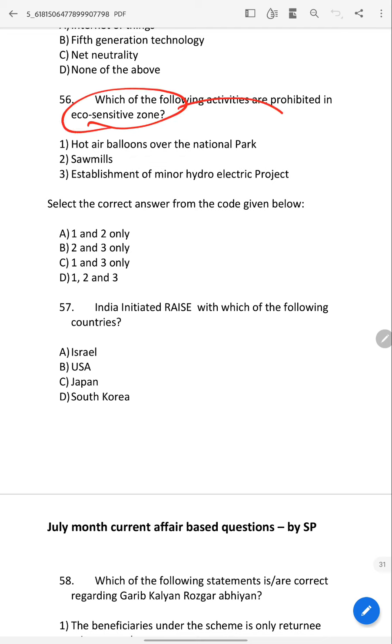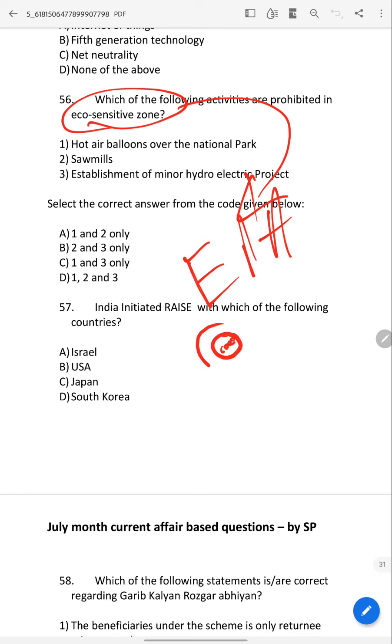This eco-sensitive zone comes under which act? The Environment Protection Act. Generally, an eco-sensitive zone acts like a buffer zone. If there is a core area, around it this zone will be there. The distance should be a minimum of 10 kilometers.